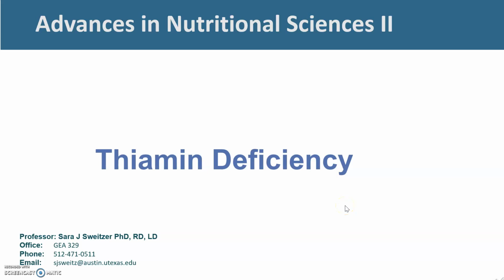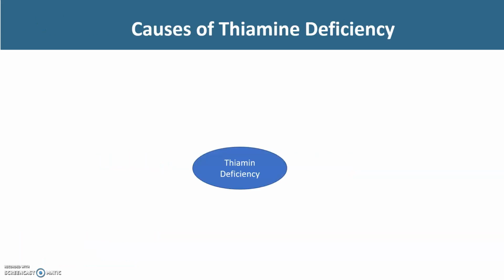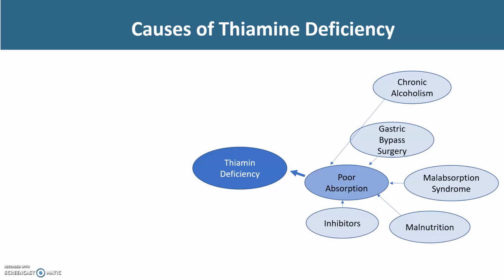In this presentation, I want to take a closer look at thiamine deficiency. Now, rather than classify thiamine deficiency as a type of beriberi, let's first look at it from the cause of the thiamine deficiency. Depletion can be seen in as little as 2 weeks, and clinical symptoms can develop in 3 months. So first, we're going to consider thiamine deficiency as a result of poor absorption.